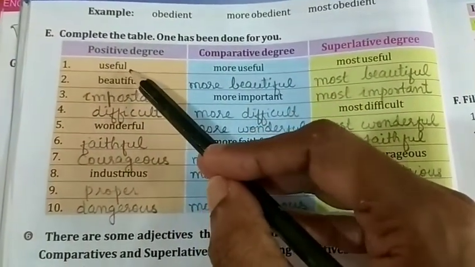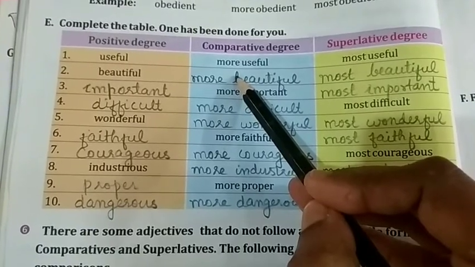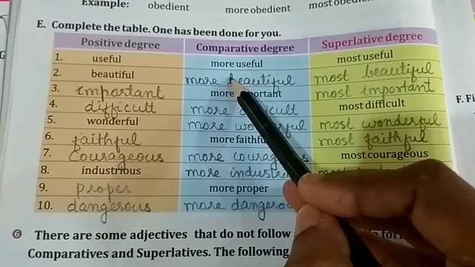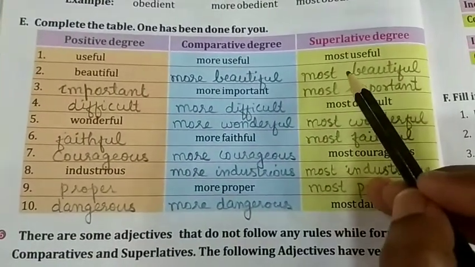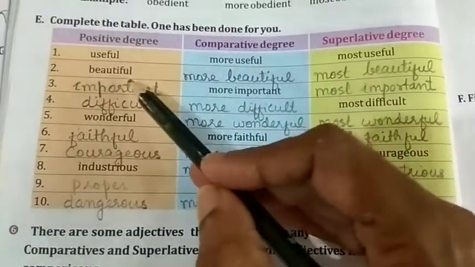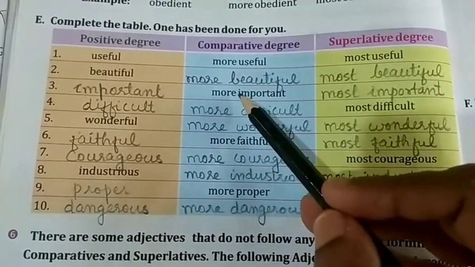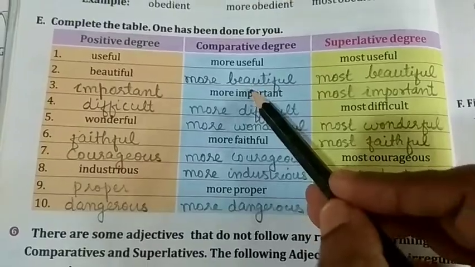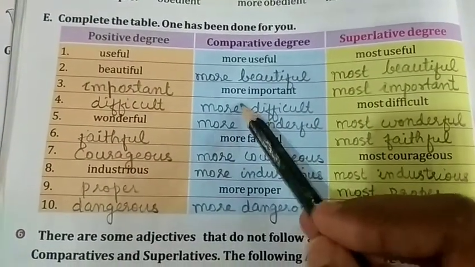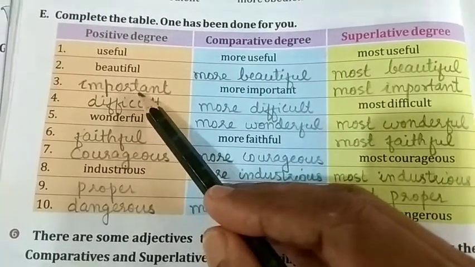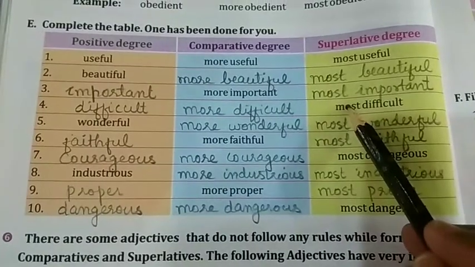See the first one, useful. We have to write more useful. Usefuller we can't write. So in comparative we will write more useful, and in superlative most useful. Beautiful, more than two syllables. So in comparative we will write more beautiful, most beautiful in superlative. More important given. So in positive we will write important. Important, more important, most important.